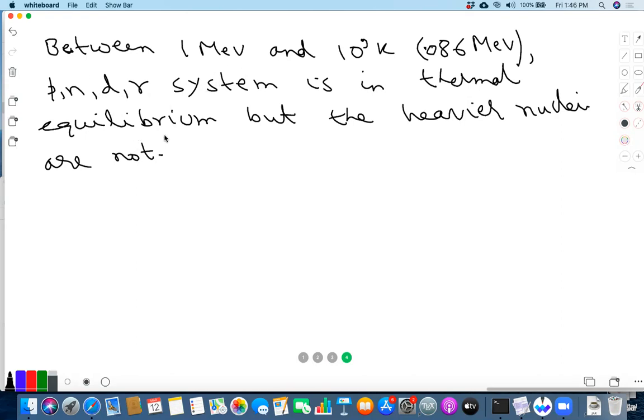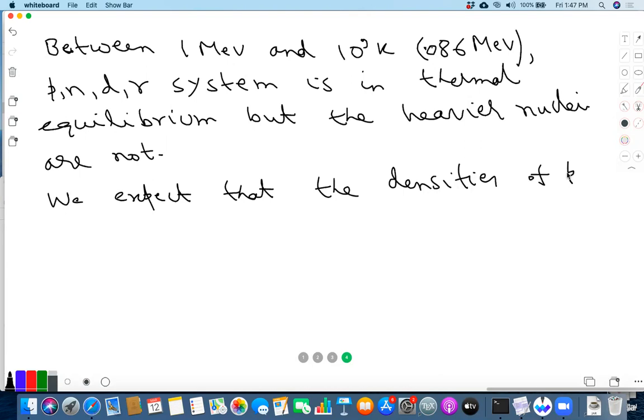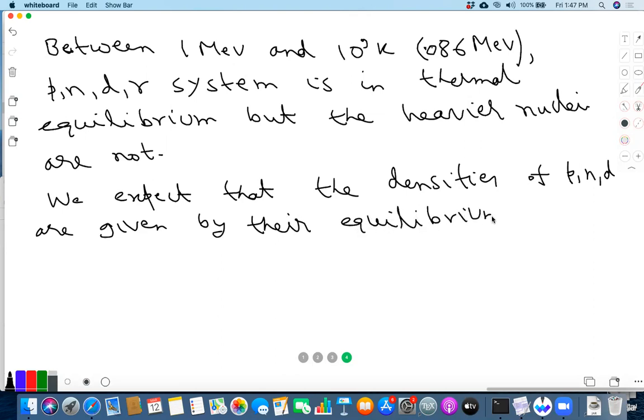So in this range, what we expect is that the densities of p, n, and D are given by their equilibrium values for a given temperature, which is of course a function of time, and X_n(t).